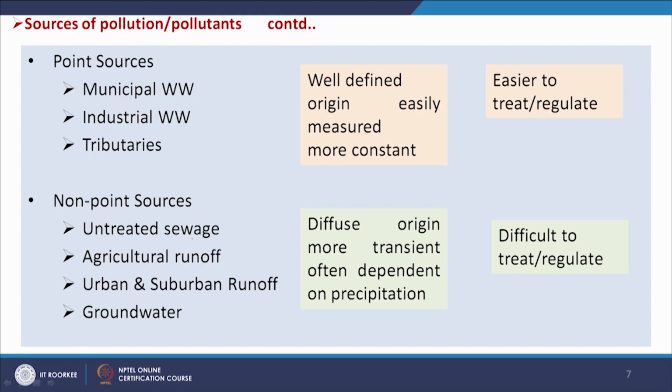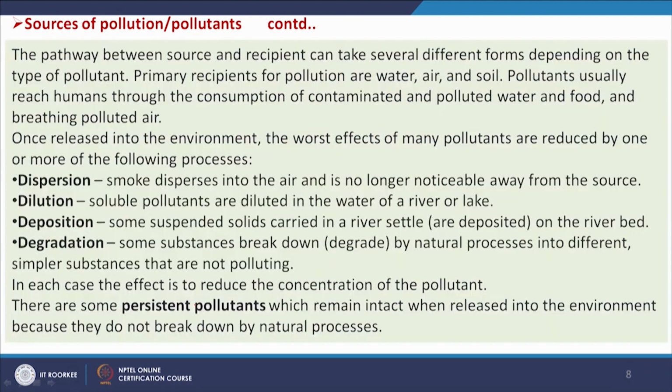But non point sources are, say, untreated sewage that is not treated and goes into the environment, agricultural runoff, urban and suburban runoff, and groundwater. We do not know where these pollutants are coming from, and it is very difficult to treat and regulate non point sources, but point sources are easier to regulate and treat. So, these are the different types of pollutants we are getting.